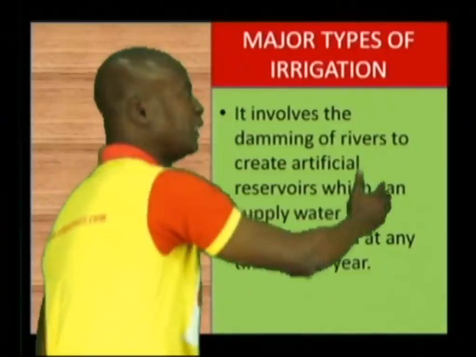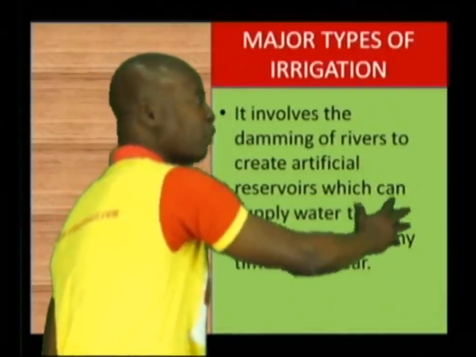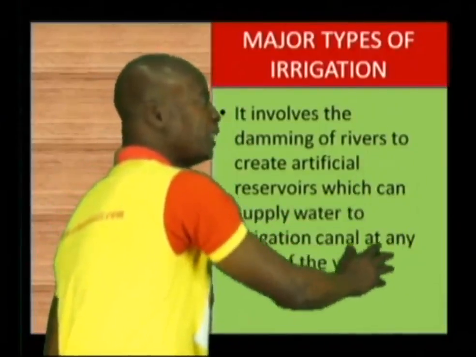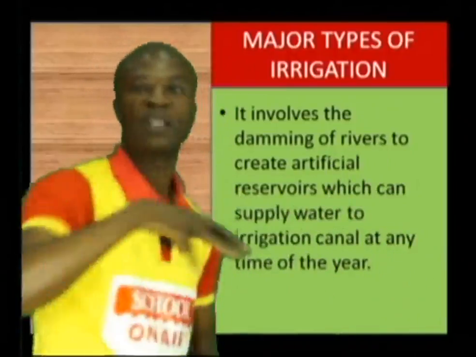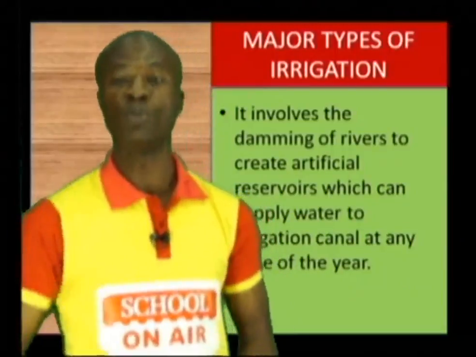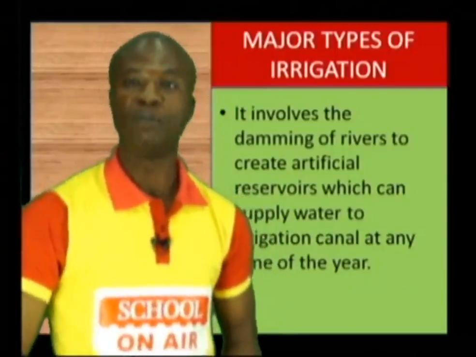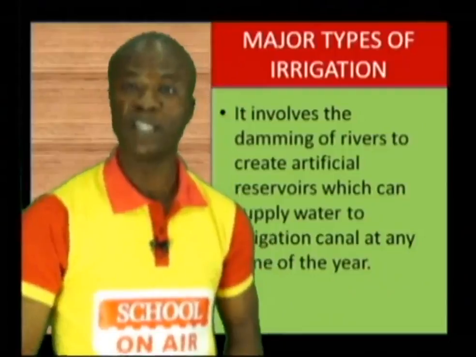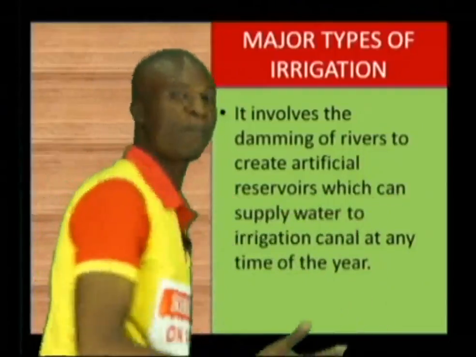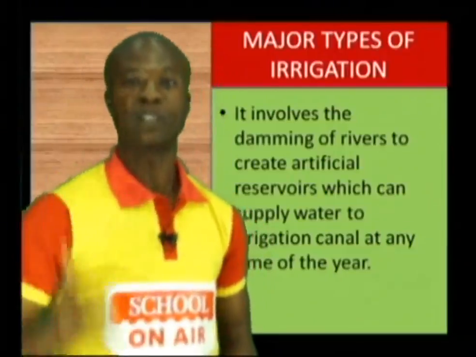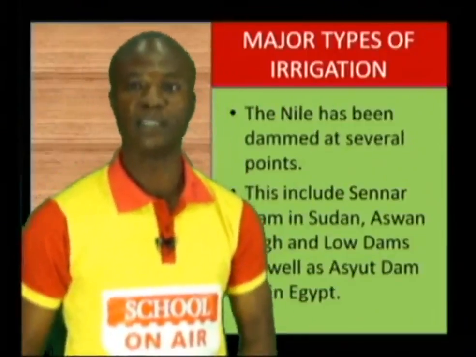So it involves the damming of river to create artificial reservoir, which can supply water to irrigation canal at any time of the year. So they normally use this reservoir. They will store water in that particular reservoir. So even if there is no rainfall or the level of water in the river is low, they will still have water in this reservoir. And so at any particular time of the year, they can supply water to the land.